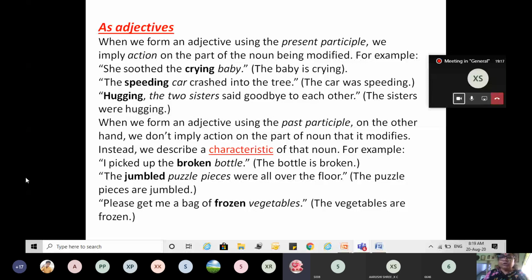Ma'am, past participle. The lost car was found. Right? The lost car was found. The car which was lost. Okay?